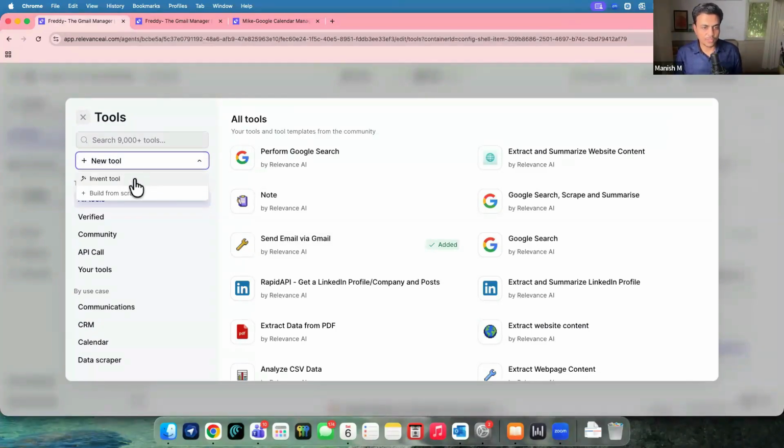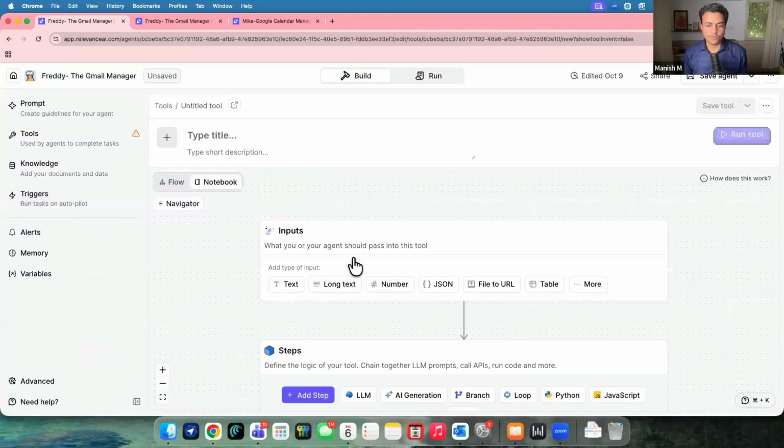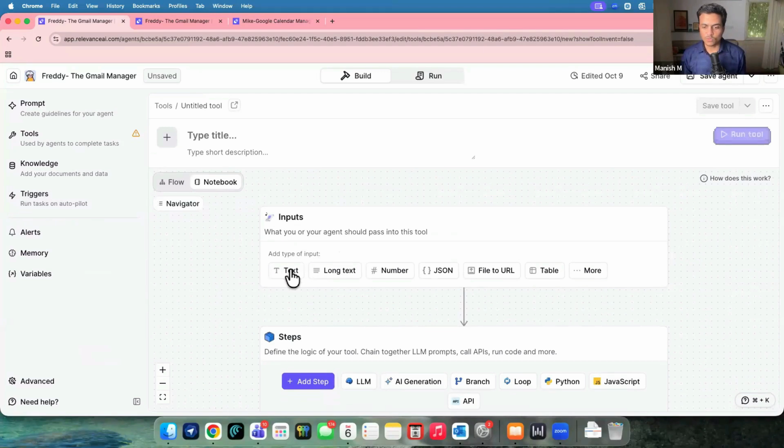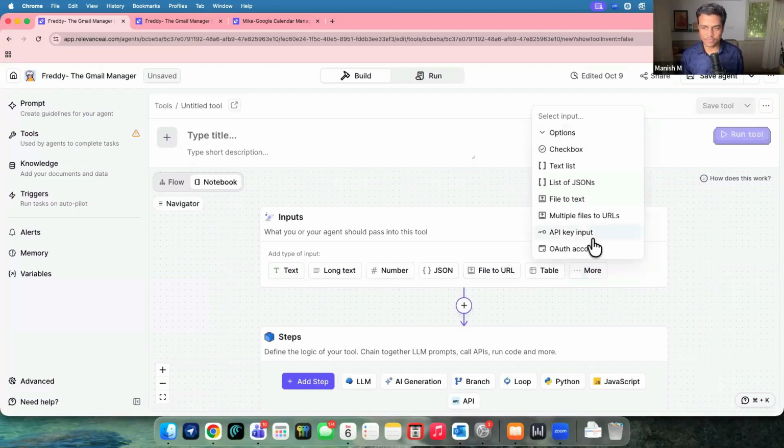Two ways to do this. You can do it with the help of AI, or you can build it from scratch. So if I go with build it from scratch, let's do this. It asks what kind of input this tool will expect. So input can be any number, it can be text, short text, JSON structure, file to upload, table, and there are plenty of other things also given.